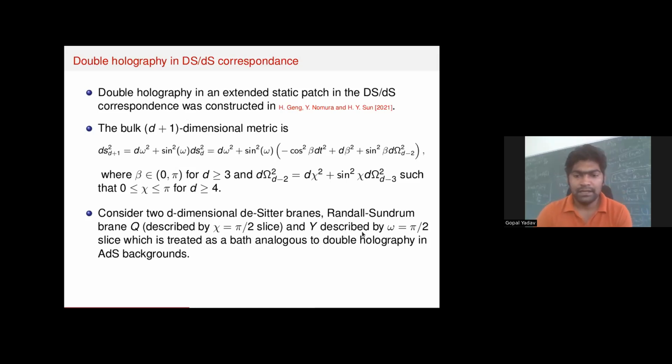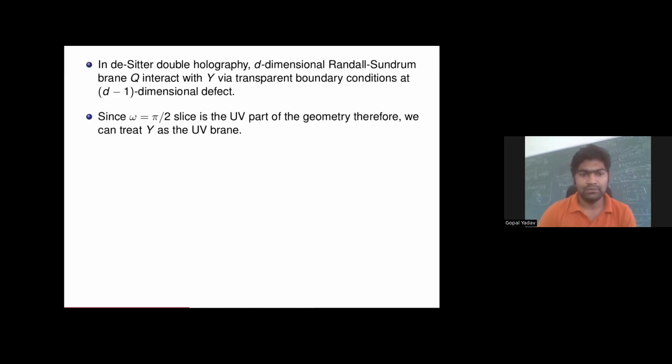And there is another slice, omega equal to pi/2, which is described by Y. In this setup, Q is interacting with Y. If we compare this double holography with the AdS description, then Y is like the bath and Q is like the black hole. But here we have de Sitter space, and Y is like a UV brane, so this is like the UV part of the geometry.